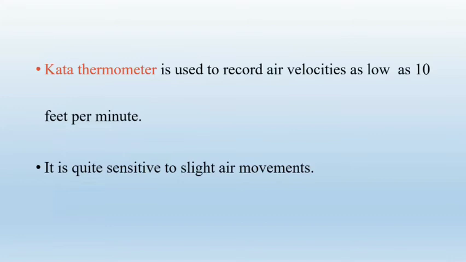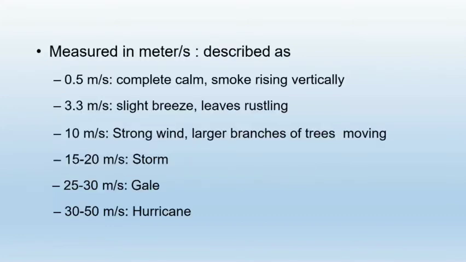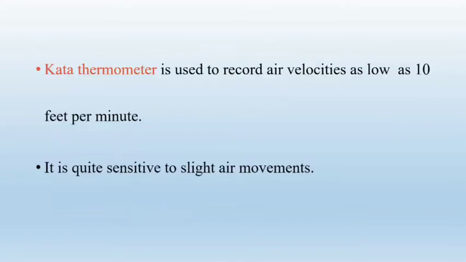Means if the velocity of air is less than 0.5 meter per second by the anemometer, then we will use the Kata thermometer because it gives readings as low as 10 feet per minute, as it is very sensitive to slight air movements.